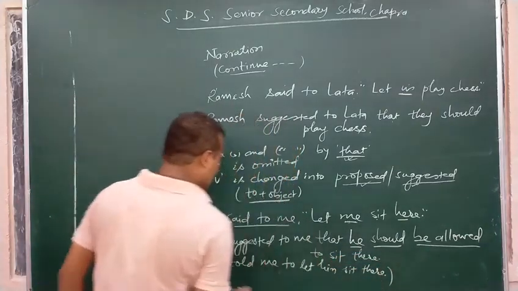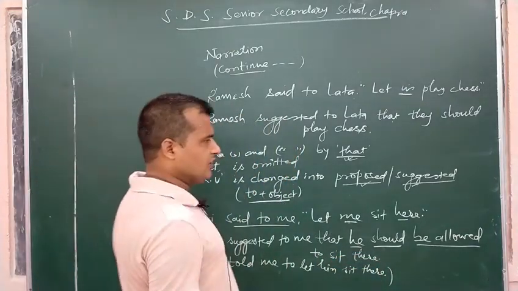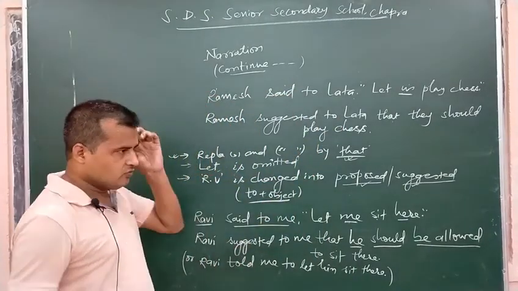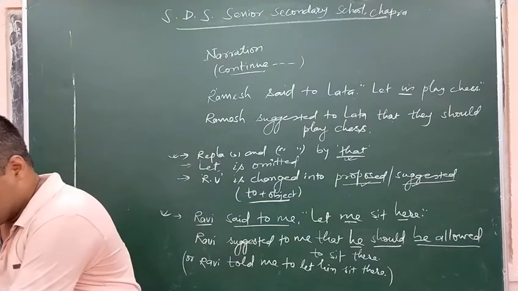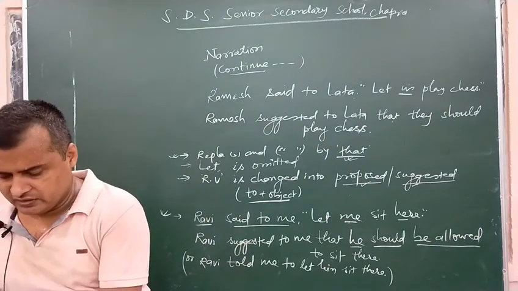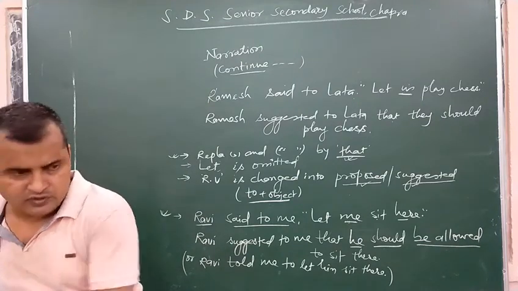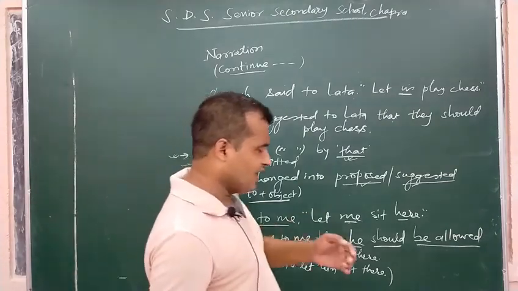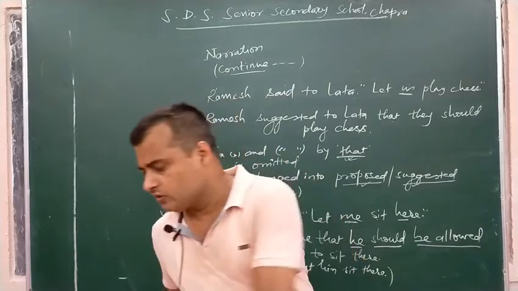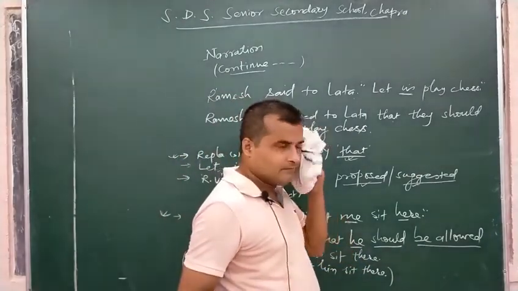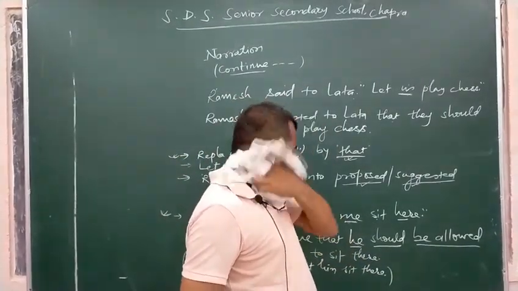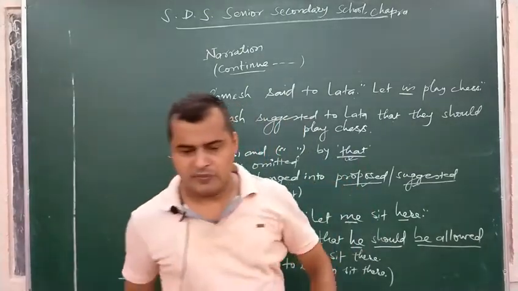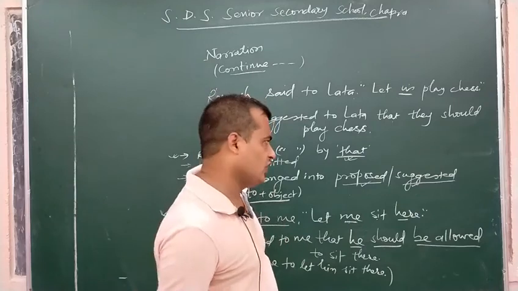But such sentences will not be asked, as we are talking about exam preparation. That's why only three sentences, assertive, interrogative and imperative, will be asked in exams. I think it will help you for better preparation. For the rest of the topics, we will meet soon. Thank you very much.